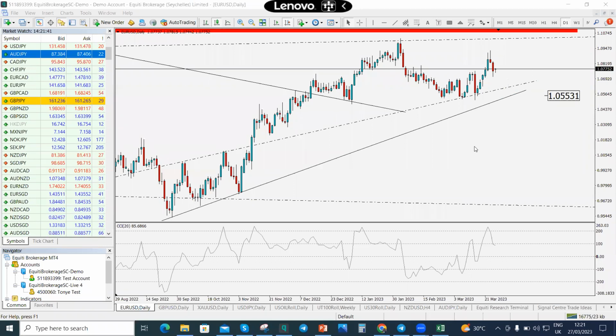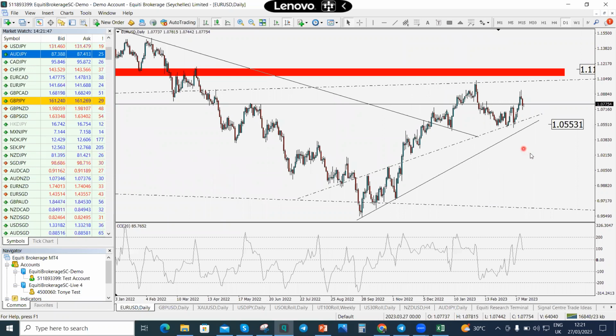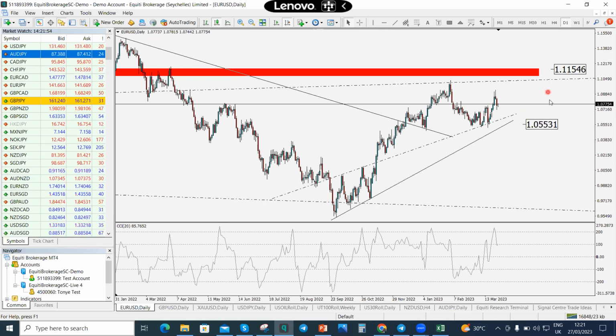I believe that makes sense, right? So first the sell-off because of the strengthening dollar, and then back up until we test 1.11546 or 55 thereabout.